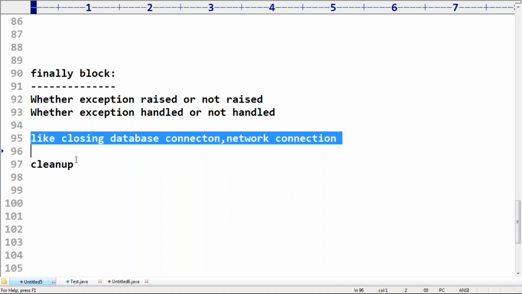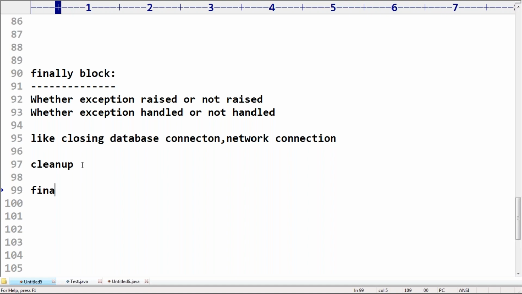Such cleanup code we have to take inside the finally block. Simple terminology. What is the purpose of the finally block? To maintain cleanup code.